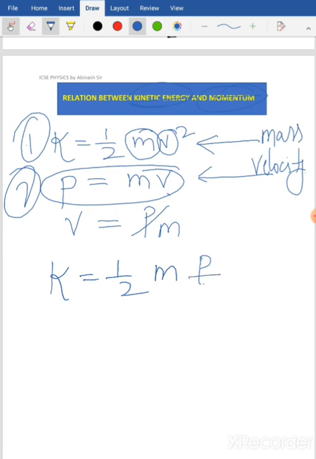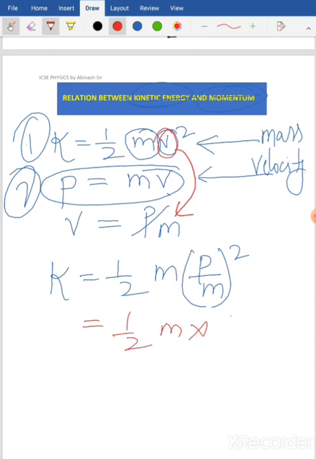Velocity is momentum by mass, whole square. So I'm replacing v with p by m. Now when I expand this, I'll get m into momentum square by mass square. One mass and one mass get cancelled, so I'll have k equals p square by 2m. Are you getting my point?